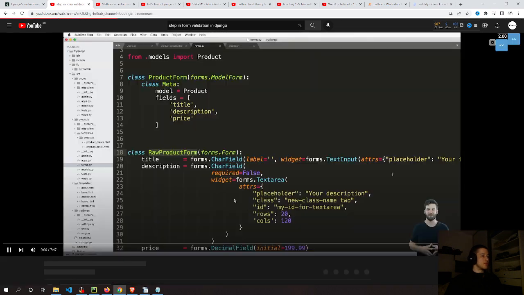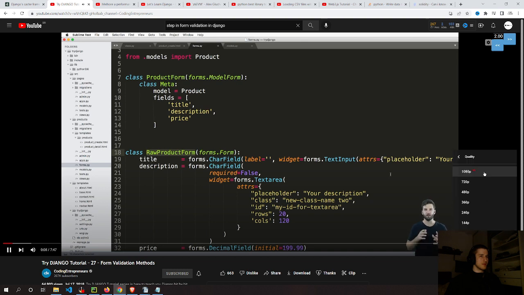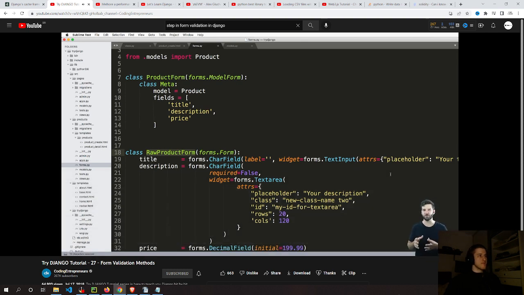Or maybe this one. Django has a lot of built-in validation for its fields. So when we render out a Django field or a Django form, we actually can submit some data, and Django will check to make sure that data matches that built-in validation. Like if it's a number in the decimal field, for example. But there's a lot more things that we can do than just what's built in, and that's what we're going to do in this one.